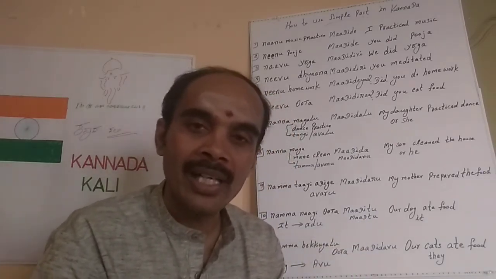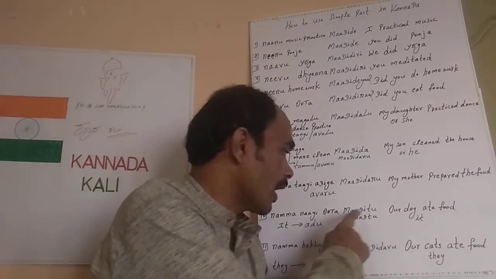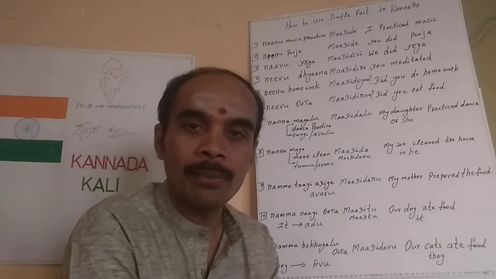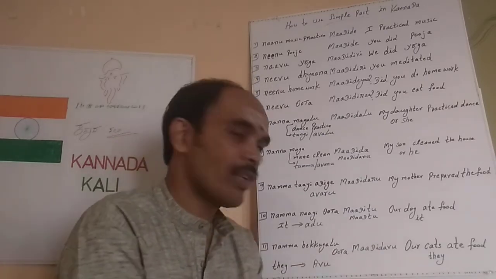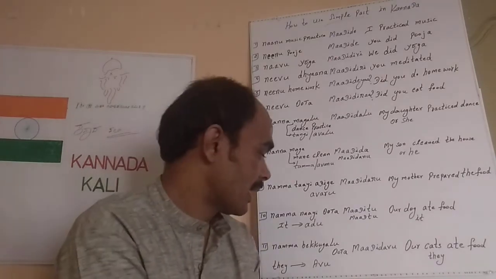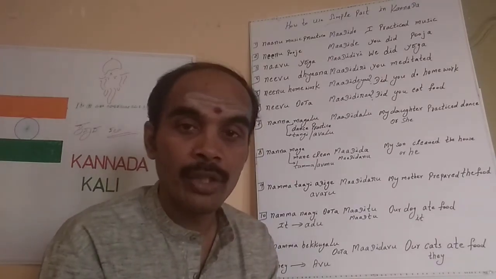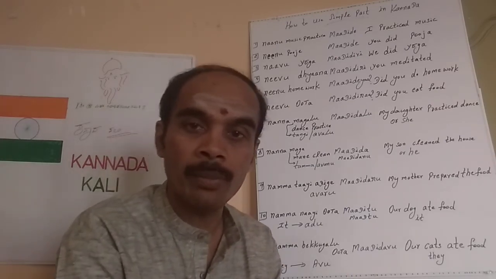Okay, or ಮಾಡಿತು also can be used. So ನಮ್ಮ ನಾಯಿ ಊಟ ಮಾಡಿತು, ನಮ್ಮ ನಾಯಿ ವಾಕಿಂಗ್ ಮಾಡ್ತು, ನಮ್ಮ ನಾಯಿ ಡ್ಯಾನ್ಸ್ ಮಾಡ್ತು can be taken. We can say even ನಮ್ಮ ಬೆಕ್ಕು ಊಟ ಮಾಡ್ತು, everything. And this is about the verb do only and not for any other verb. So when we bring some other verb, then we can use that.